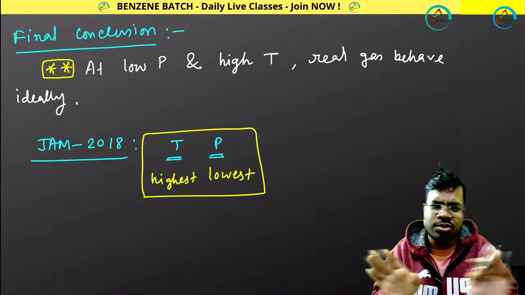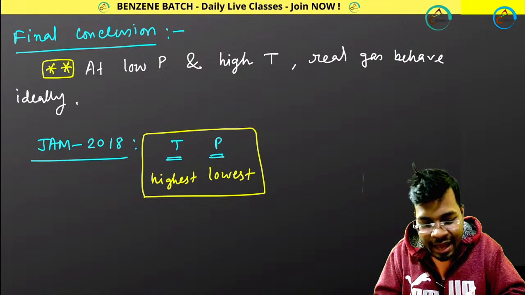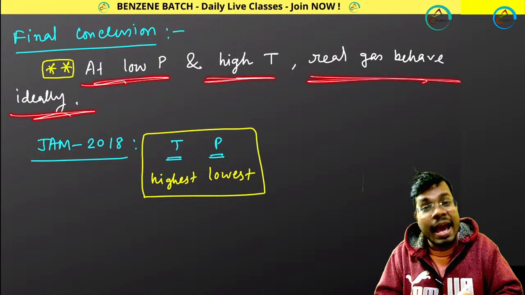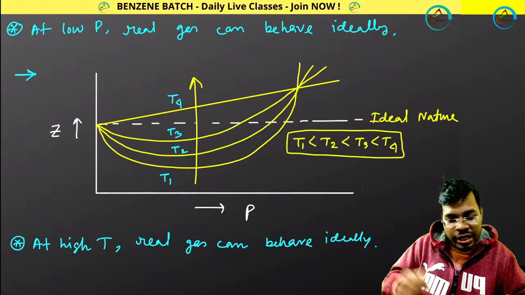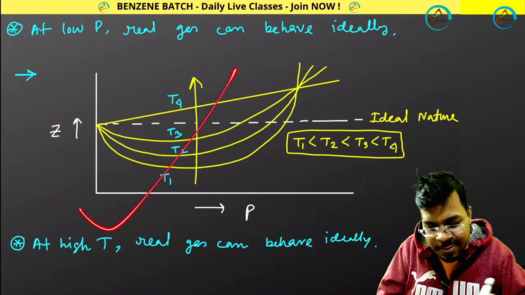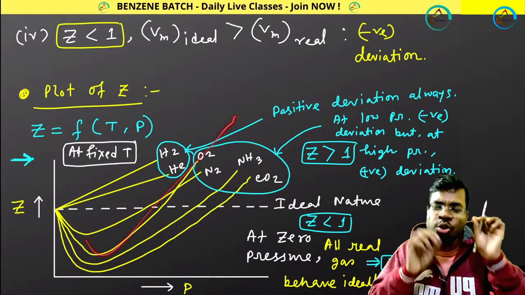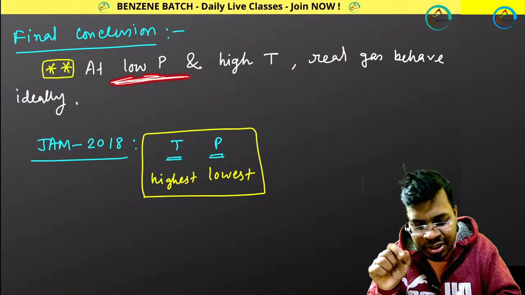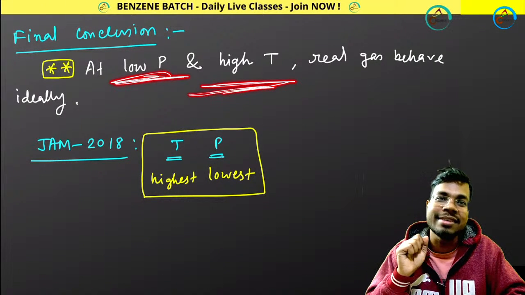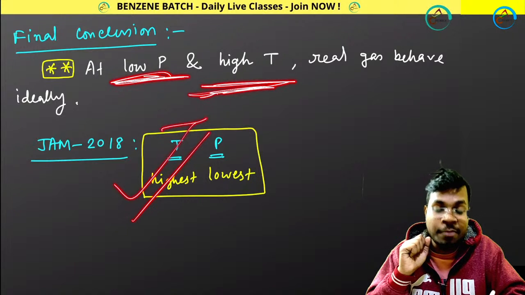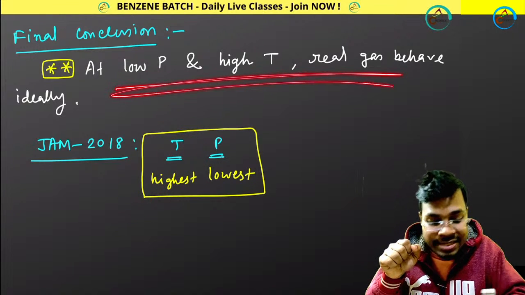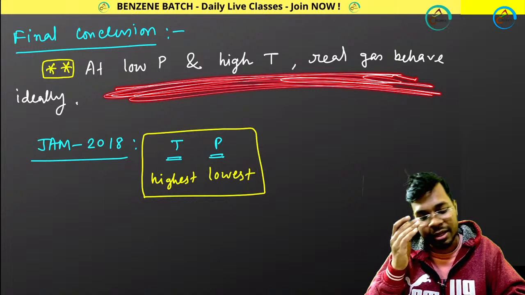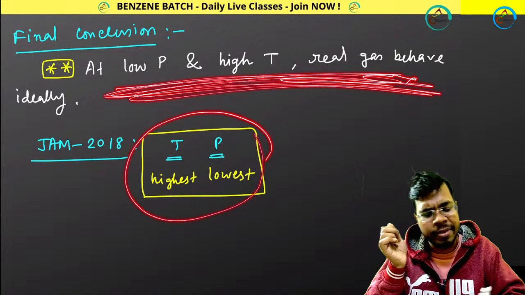I am not going to discuss those explanations once again. At low pressure and high temperature, real gas will behave ideally. And I showed you how it is happening, from this plot and from this plot, why real gas behaves ideally at low pressure and high temperature. So remember this point, a very important point. One question came from this simple conclusion, in IIT JAM 2018 maybe.